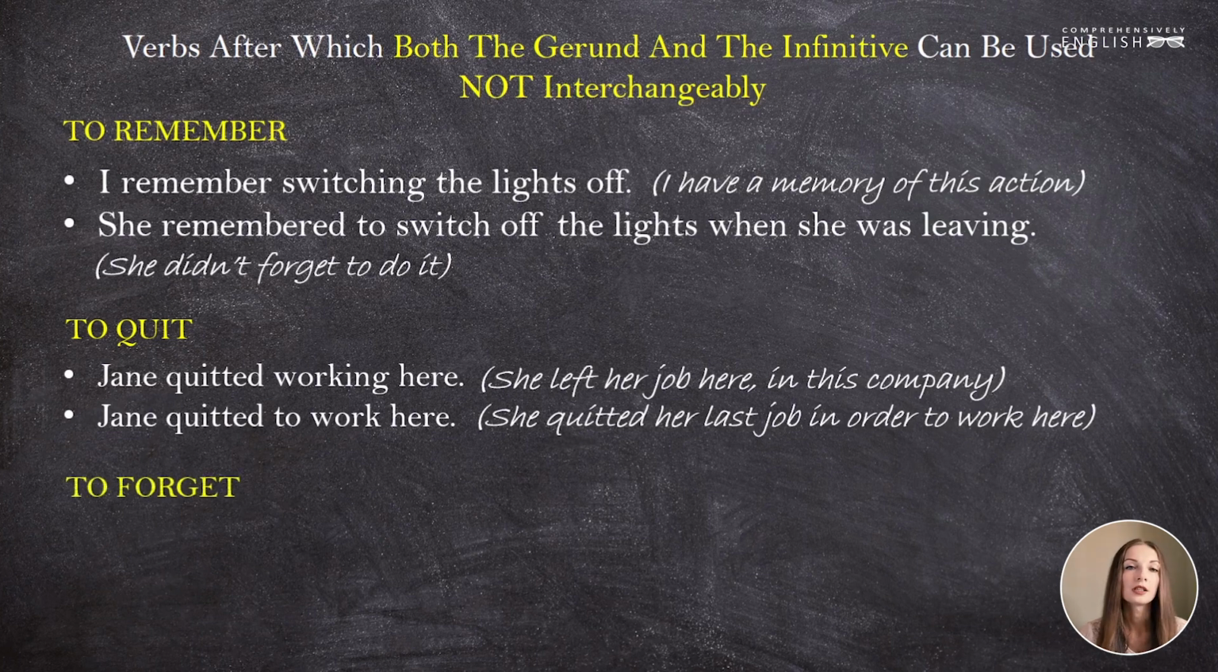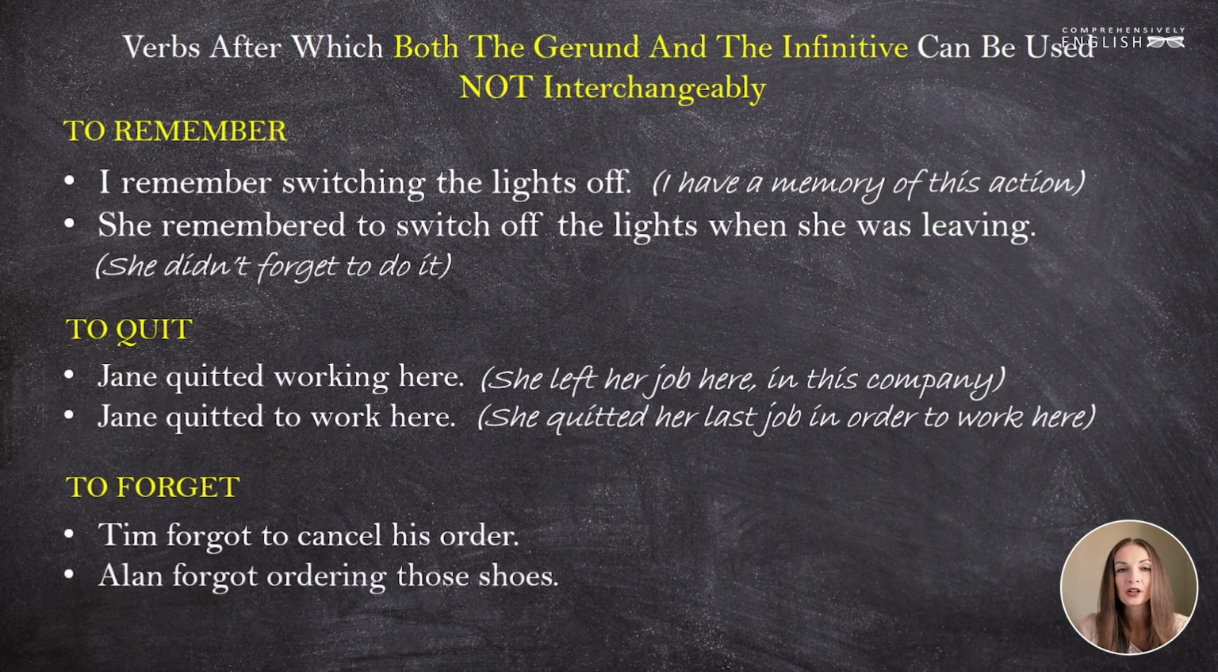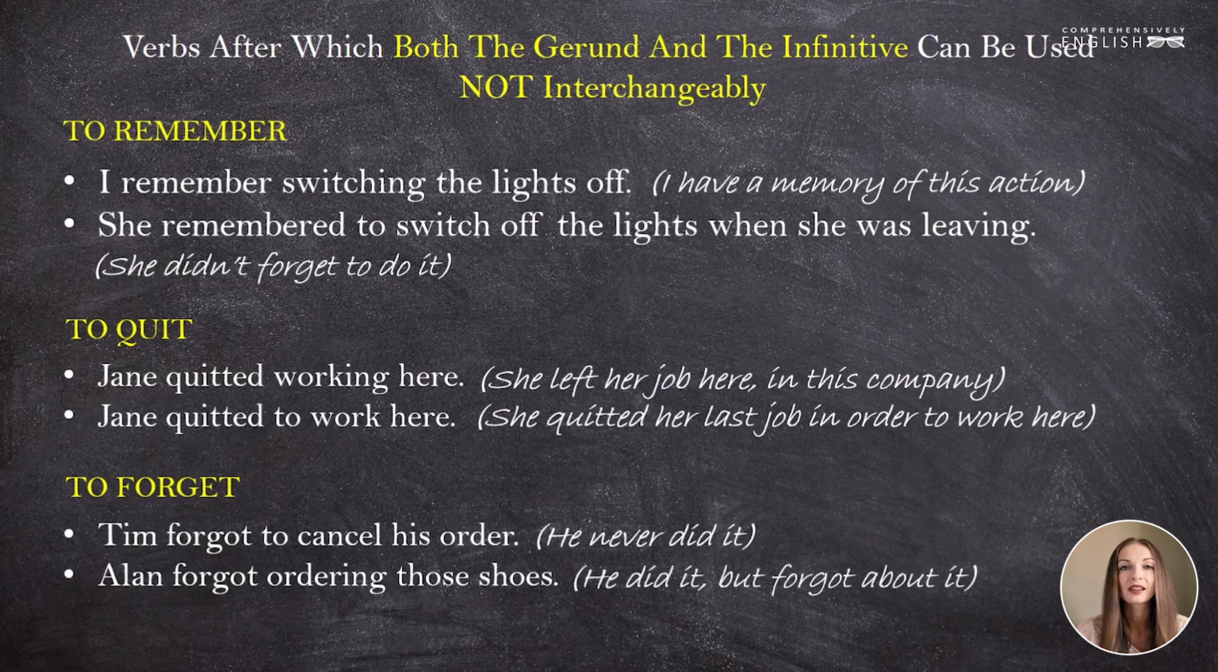To forget. Tim forgot to cancel his order, and Ellen forgot ordering those shoes. The first sentence means that Tim was supposed to cancel the order, but he forgot about it. He never did it. The second sentence means that the speaker did something, but forgot about it. Ellen doesn't have a memory of ordering those shoes.